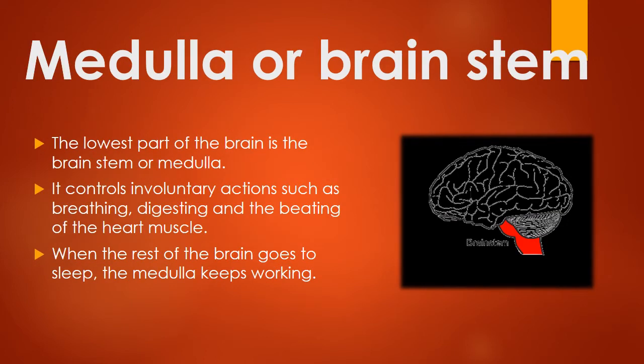Medulla or brainstem. The last and very important part of the brain is the medulla or brainstem. The lowest part of the brain is the brainstem or medulla. Here in this picture, you can see that this lower part, below the cerebellum, is known as the medulla. It controls involuntary actions such as breathing, digestion, and beating of the heart muscles. So involuntary actions are basically the actions that exist naturally.